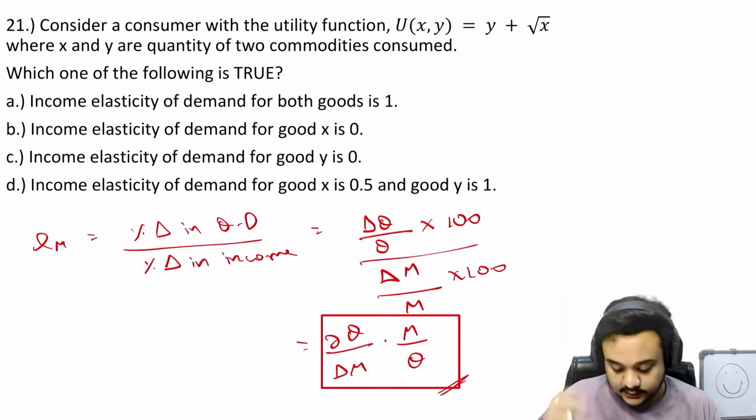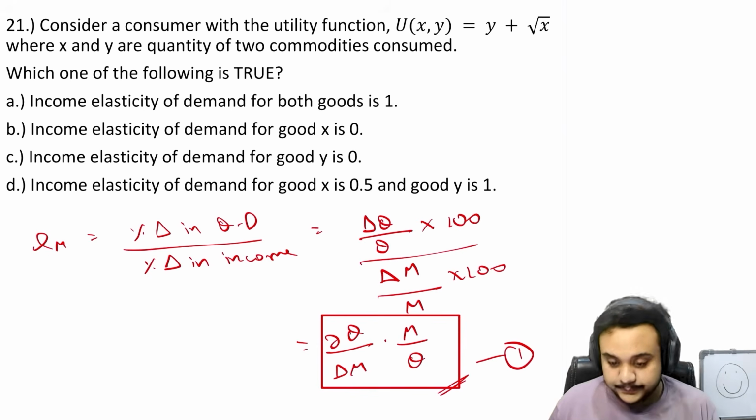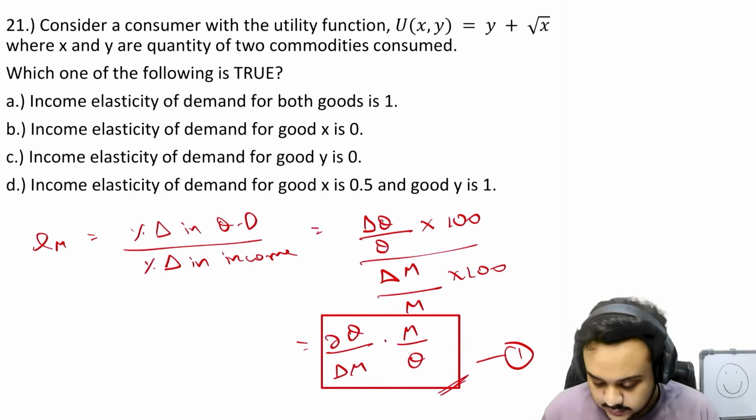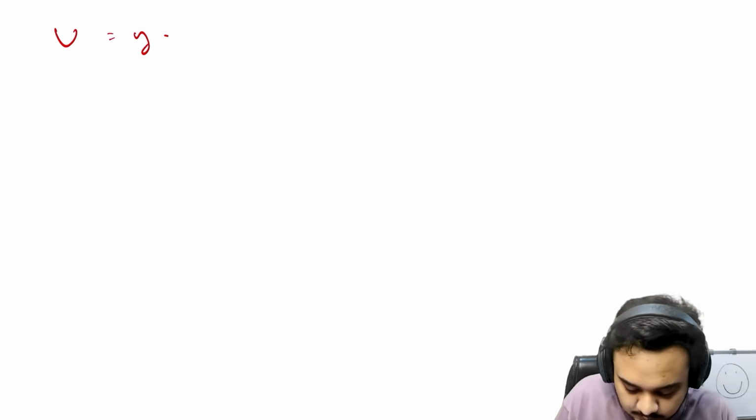So this is the first equation. Now let us look at the utility function, and that is what we are going to be writing down next. So it is y plus root x. Your utility function is y plus root x.